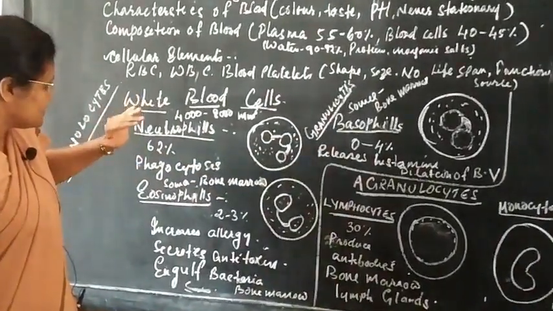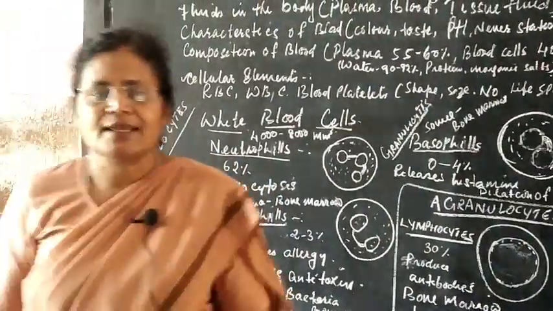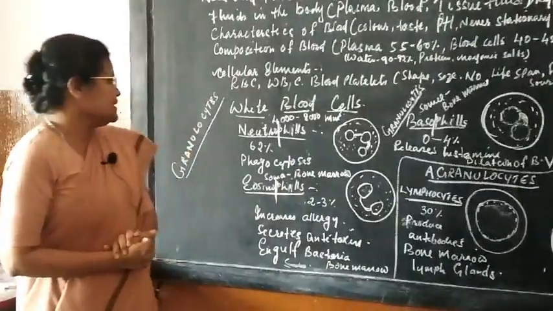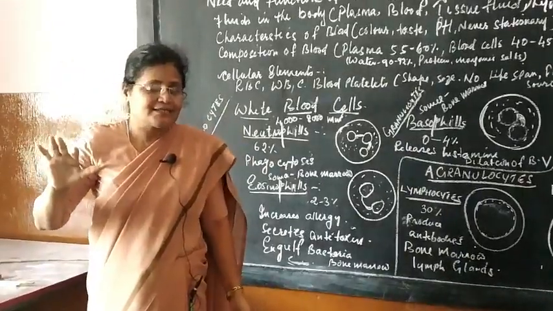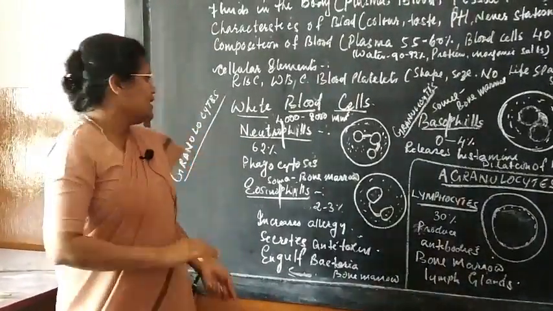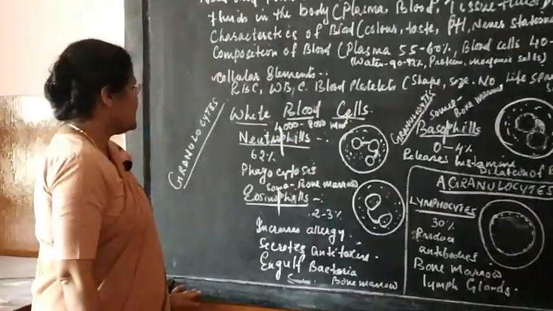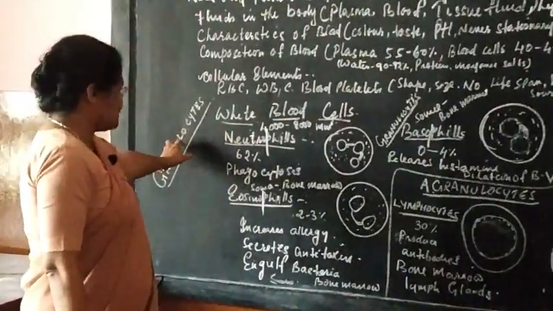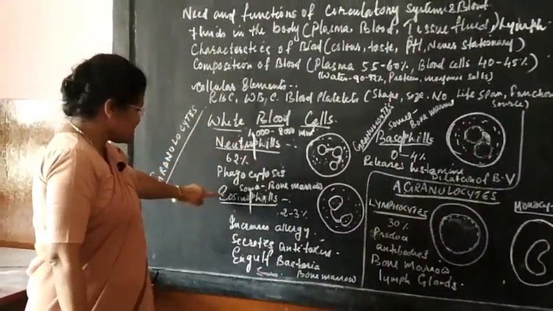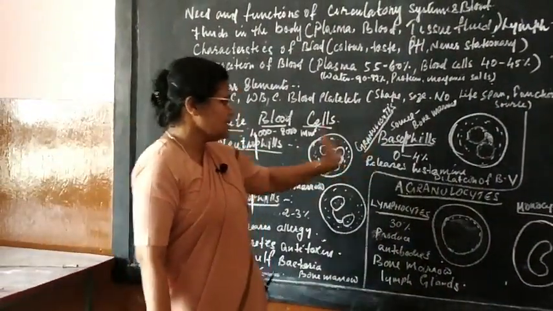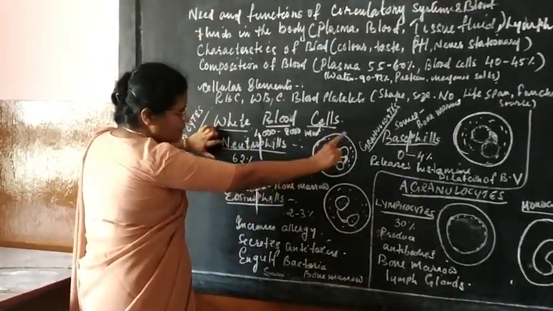Now let's go to the next point. WBC is not just a single set of cells like RBC. In the last class I just gave you the general characteristics of WBC; you just go through the PowerPoint. The number of WBC is 4000 to 8000 per cubic millimeter. Now the WBCs are of two types, granulocytes and agranulocytes. The granulocytes are neutrophils, eosinophils and basophils. Remember, look at the neutro, eosino and baso.